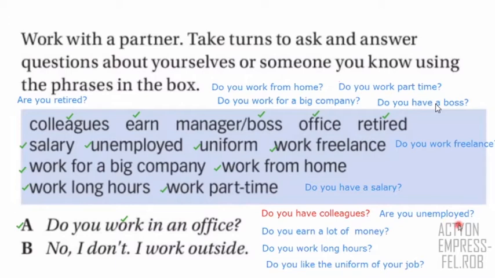Okay, class. Now that you have all of these questions, you have all the ideas, you're going to work in groups and answer. For example, if the question is, do you work in an office? And in your case it is no, you can say, no, I don't. I work outside, for example. Or you can say, no, I work in my house. Anything, right? So it's your information. You have to answer with your information. Okay, class? So let's work in groups.